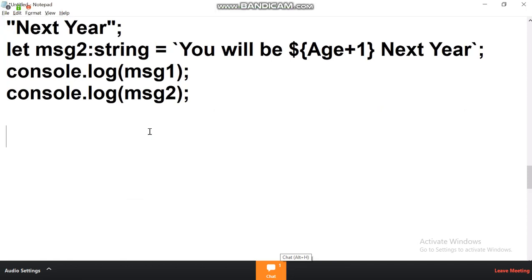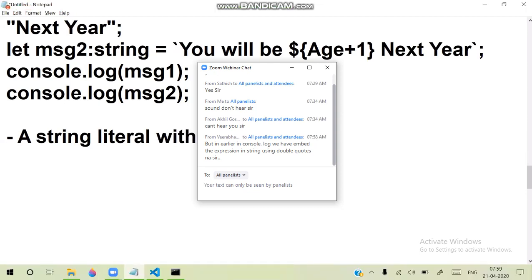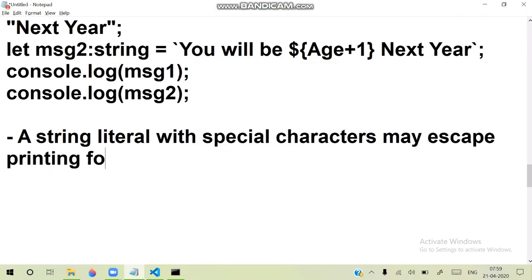One more important point you should know: a string literal with special characters may escape printing of certain characters.